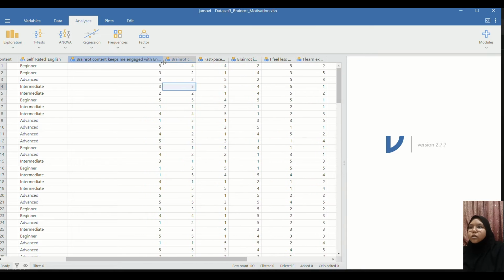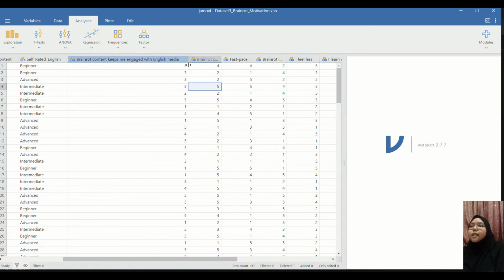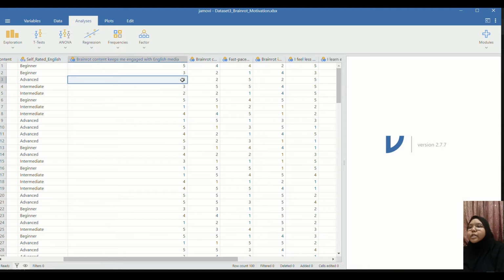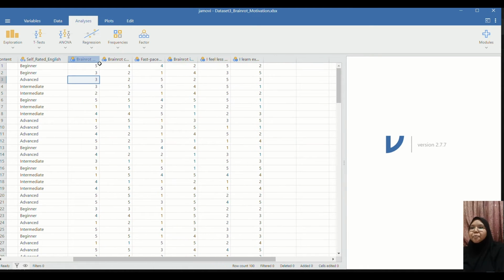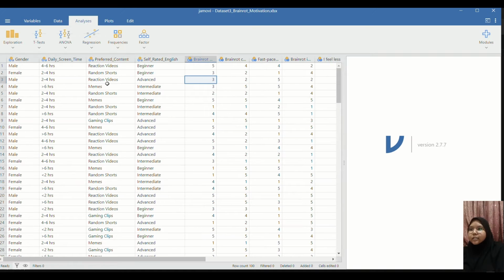The names are a bit long. It's basically just questions that the participants will answer. The reason why the numbers are 1 to 5 is because it is using a Likert scale. Because of the fact that it is using a Likert scale, it is considered a continuous variable, which is basically the data that is actually collected to be analyzed and to be hypothesized from. And the reason daily screen time is in here is because it's also considered a continuous variable, as it's numerical, but also because it is within a given range, which is in amount of hours.